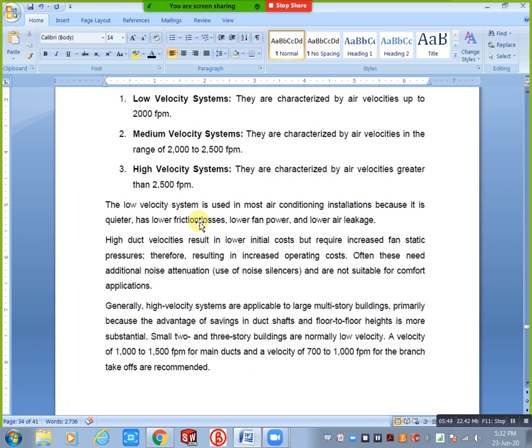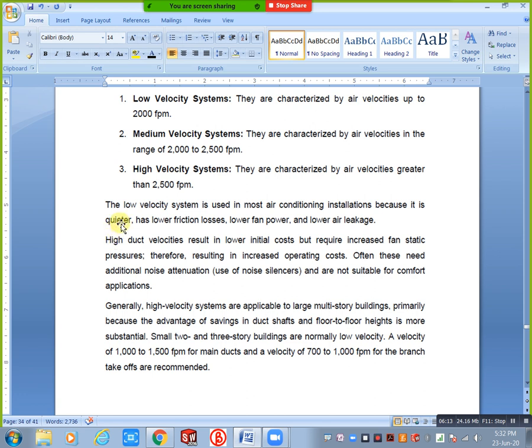We need a high capacity fan in that condition, when you will drop your pressure, your friction. That condition definitely we need high pressure, sorry, high capacity fan, okay. Based on this you need to select your fan also, your pressure and your friction, okay. And quieter, noiseless compared to the remaining machines. We have noise, that is mandatory, with any HV system, but compared to the remaining this is better, low velocity system.